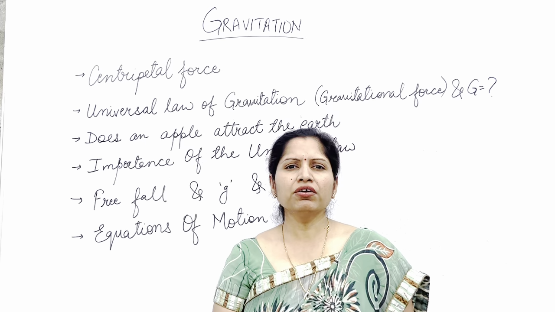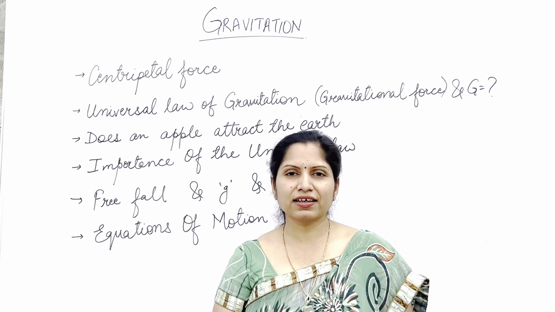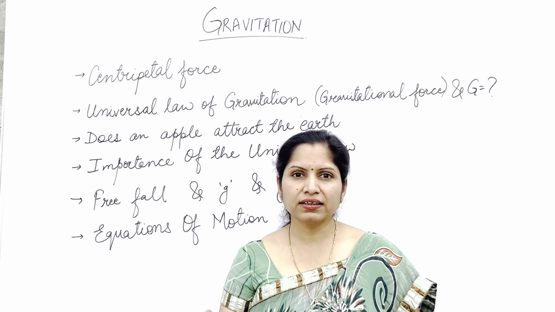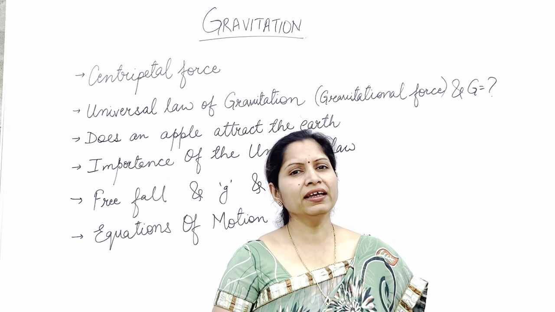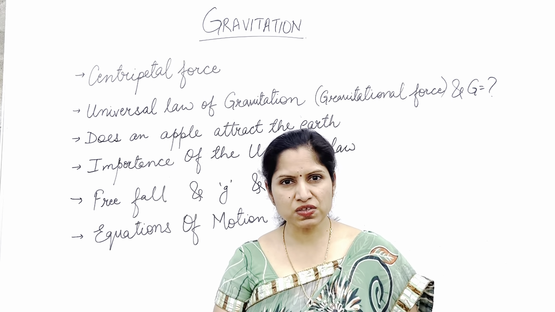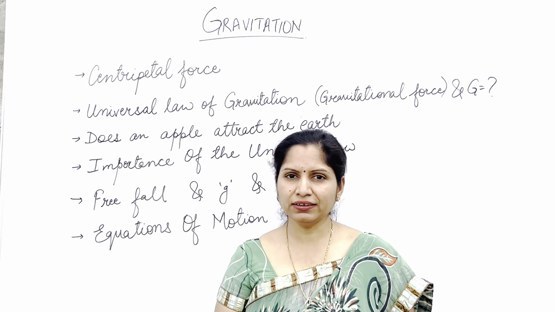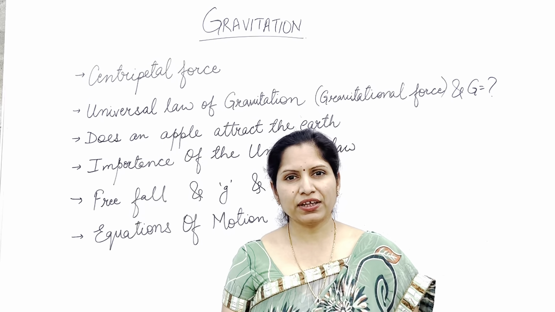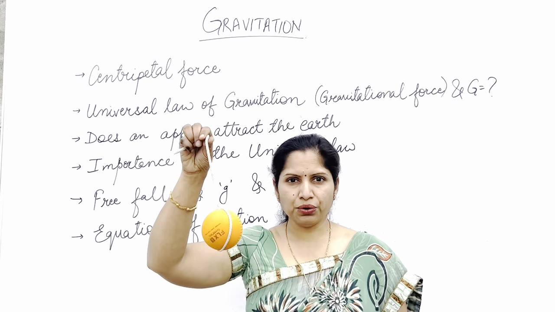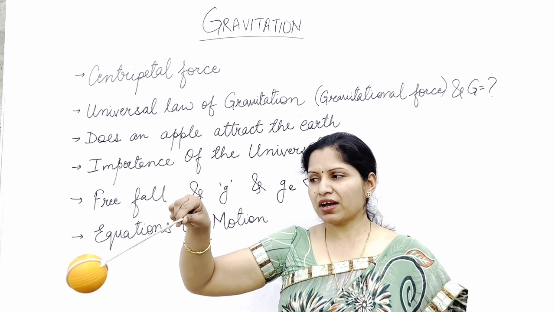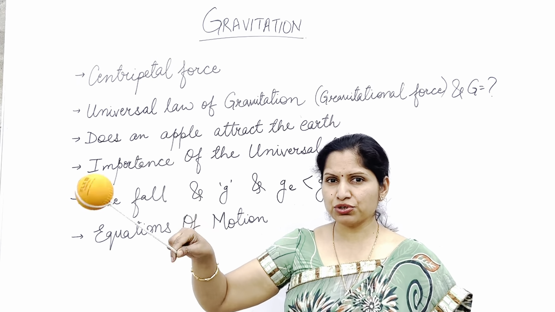When we talk about gravitation, the thing that comes to our mind is the motion of the planets around the sun, the motion of the moon around the earth. How is it possible that the moon is revolving around the earth? Let's explain that with the example of a ball tied to a rope. I have this ball tied to a rope and I'm continuously moving it in a circular motion.